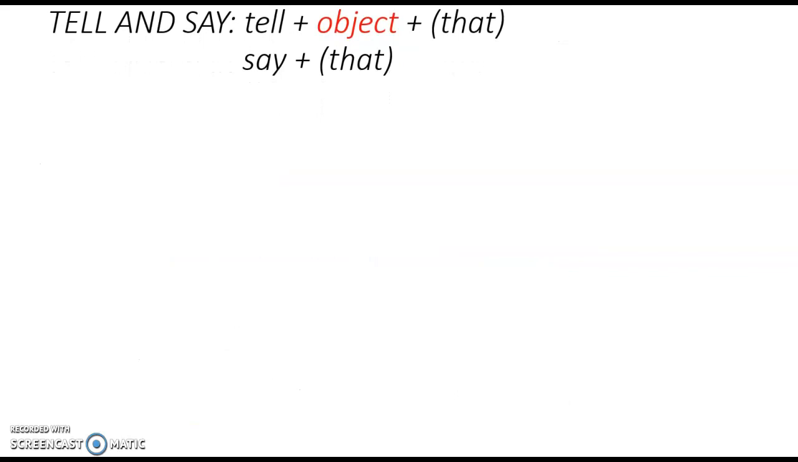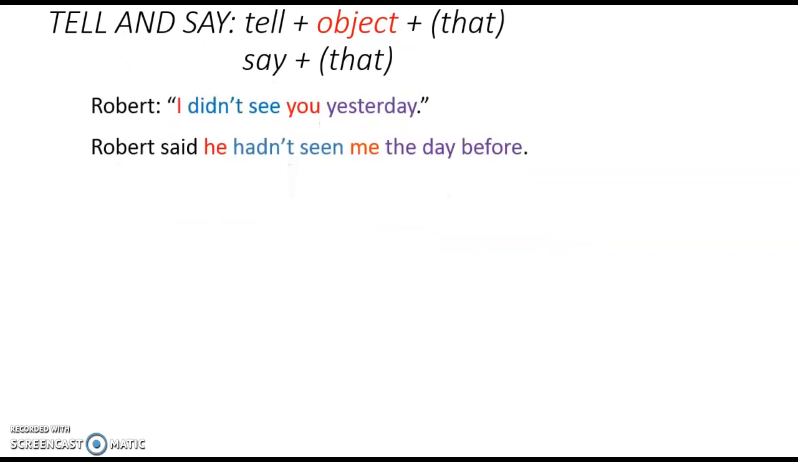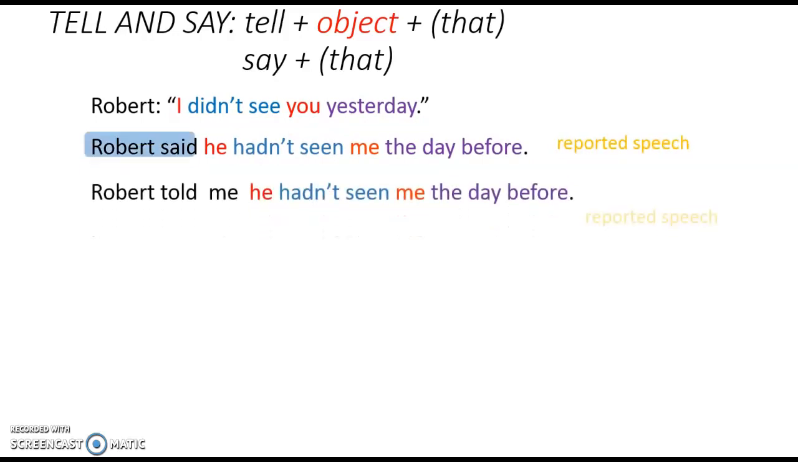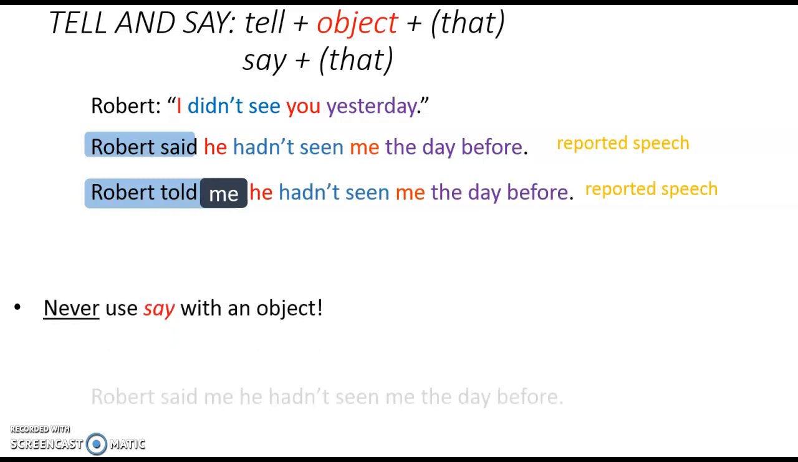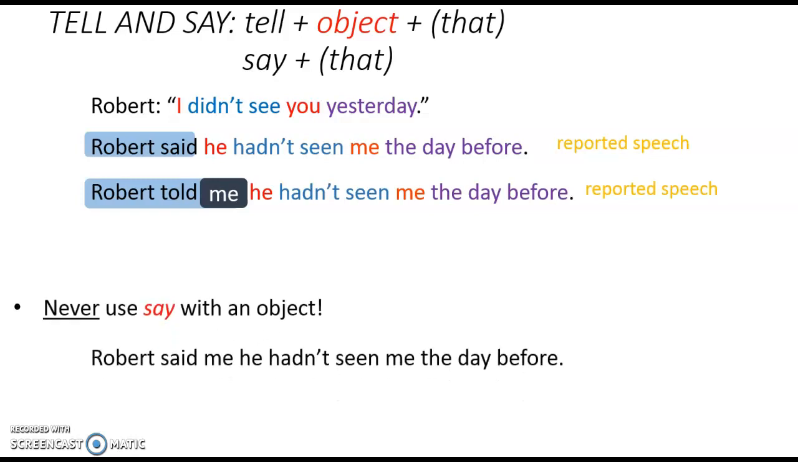Now, let's quickly compare say and tell. Although both of them are used in reported speech, after said, we don't use an object, but after told, we have to use an object. Be careful, never use say with an object.